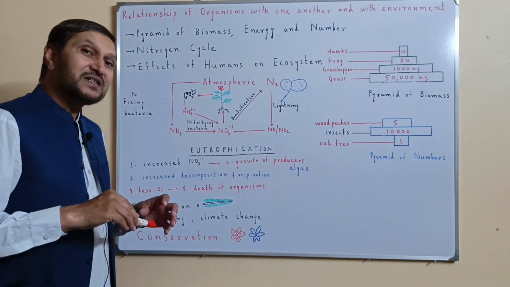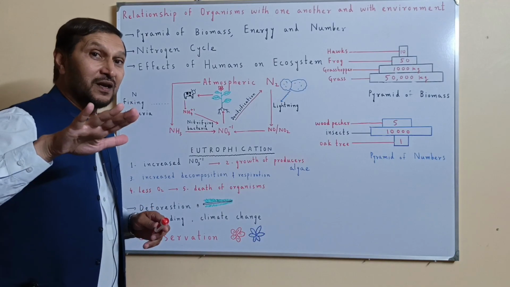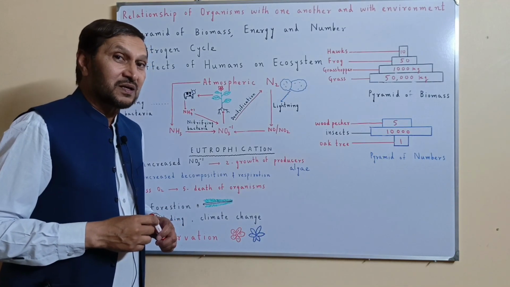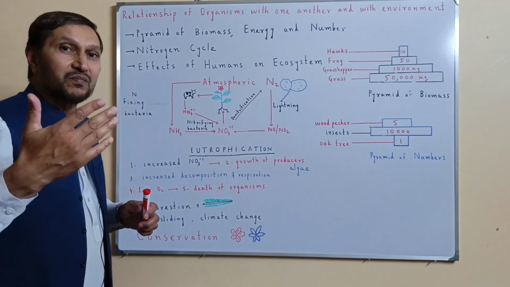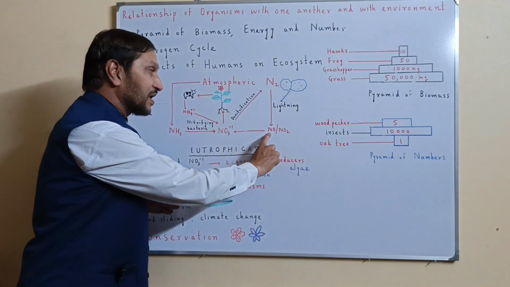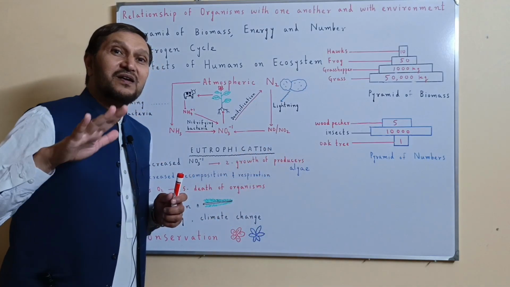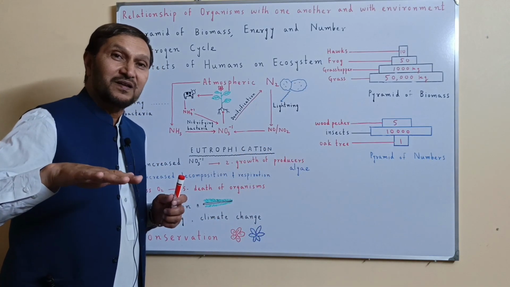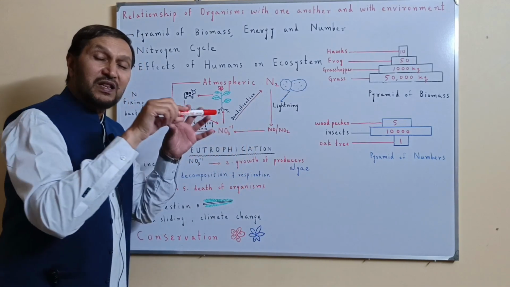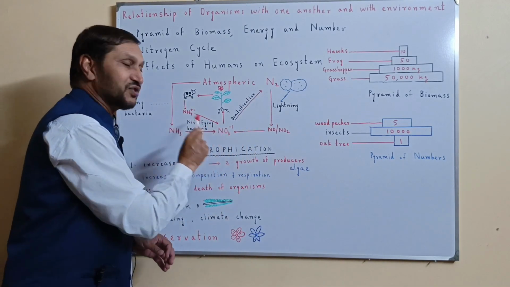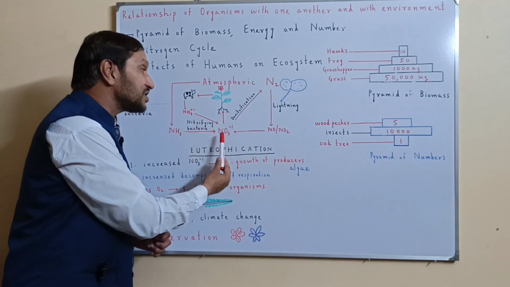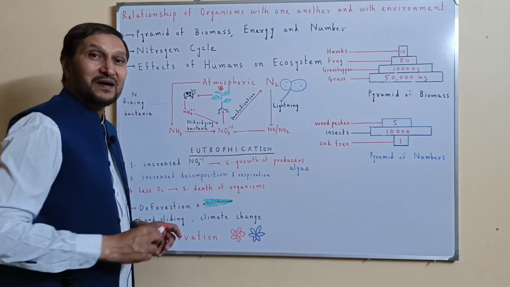Along with lightning, raining is also taking place most of the time, so these oxides of nitrogen get dissolved in rainwater. When they fall on the ground, they form nitrates, NO3 minus. And these nitrates are absorbed by the plants.